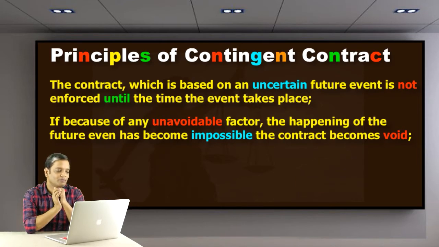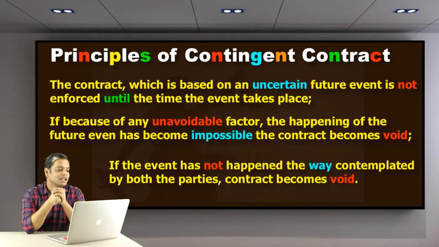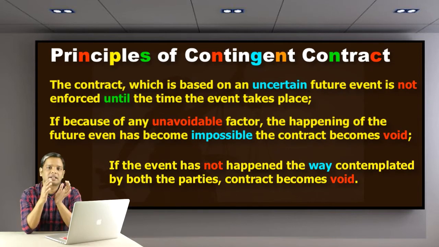The third principle is, if the event has not happened the way contemplated by both the parties, the contract becomes void. Let's understand it with an example. You promised Mr. B, if he marries C through the traditional ways, not through the registry, that is through court, then you will pay him 5,000 rupees.